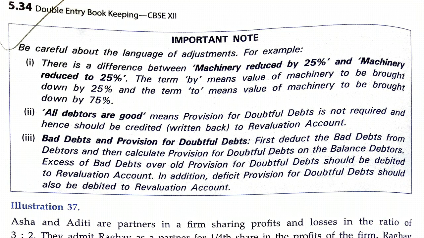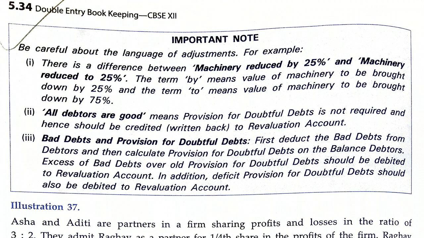Then, bad debt and provision for doubtful debts. First deduct bad debt from debtors and then calculate provision for doubtful debts on the balance of debtors. This is a normal case, which you have learned in class 11 also: first we deduct bad debt if given in the adjustment, and then from the remaining balance we calculate the provision for doubtful debts.